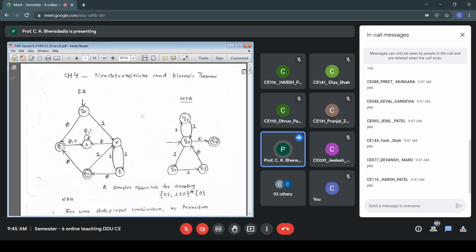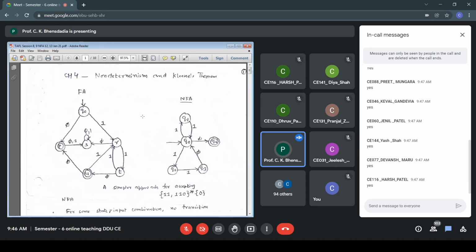And if I want to handle 110, then I take the bottom path, Q0, Q2, Q3, 110, and then looping this, that will take care of 110 star. So my Q0 to Q1 transitions will take care of 11 star.